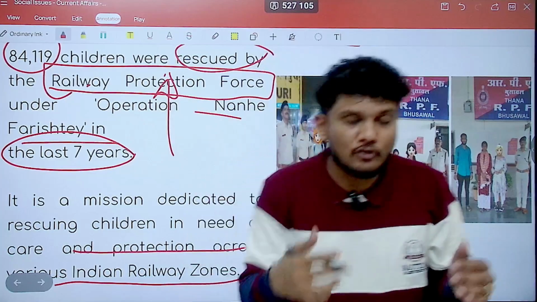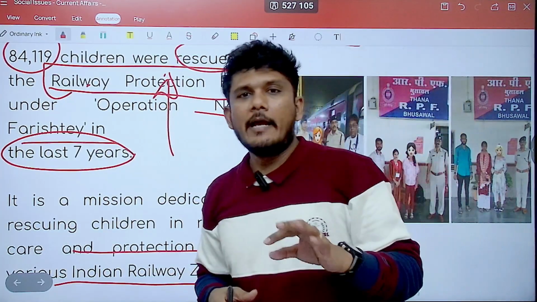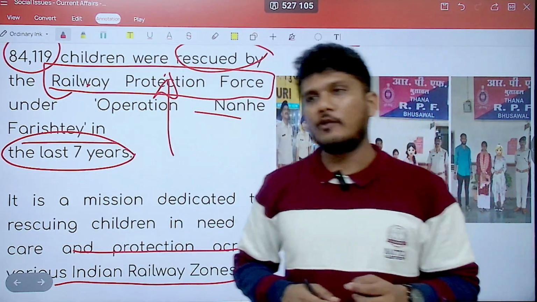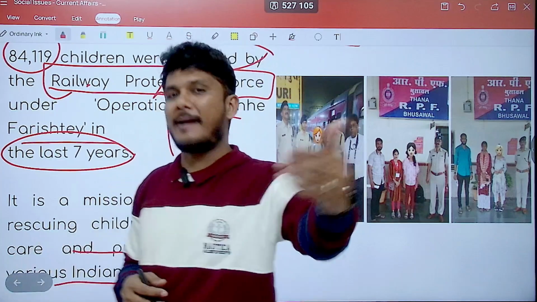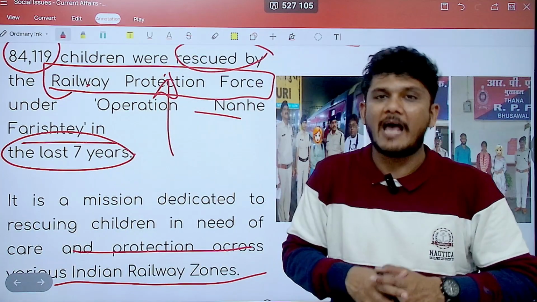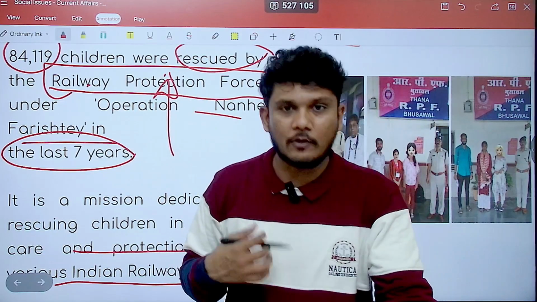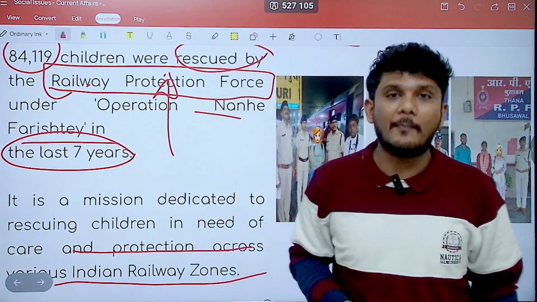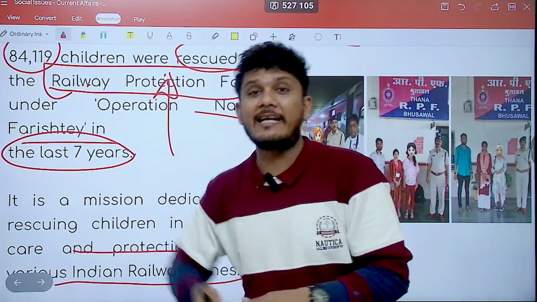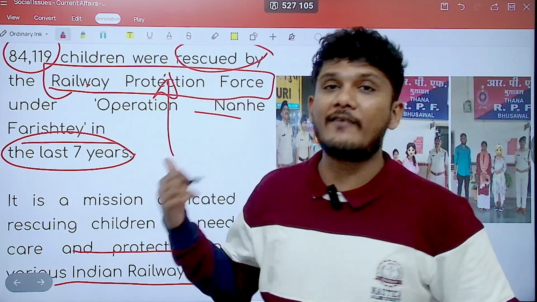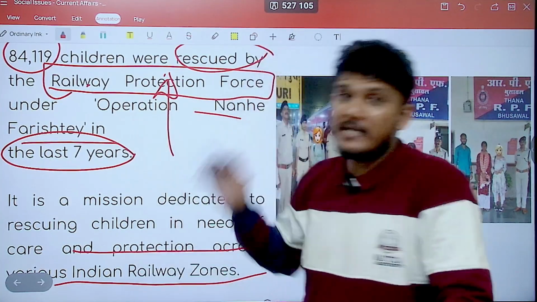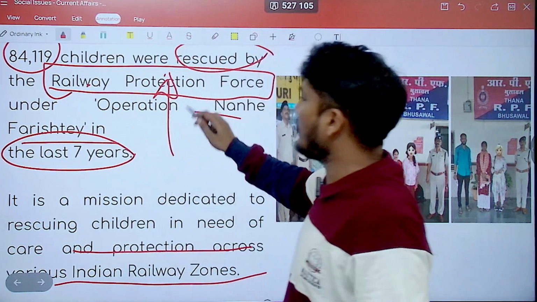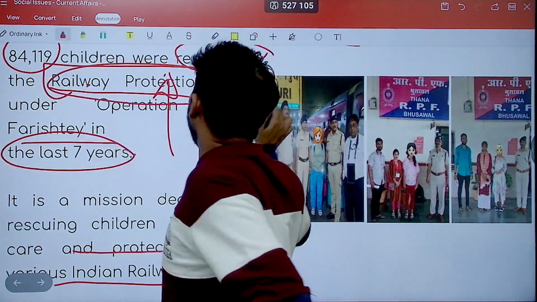Earlier, initially, it was not suo motu, but some children were being rescued. When you get to know, you rescue; that was a very passive mode of rescue. But when the realization came that too many children are in need in these areas where the Railway Protection Force can help, they created an operation out of it and are now actively trying to save and rescue these children, doing a commendable job of rescuing close to 1 lakh children in the last 7 years. So remember, Operation Nanne Farishte is that of the Railway Protection Force.